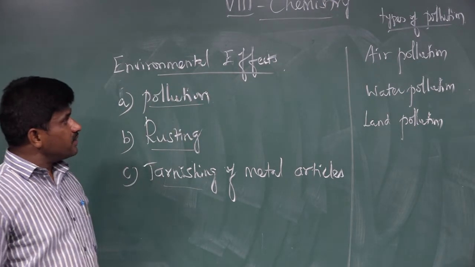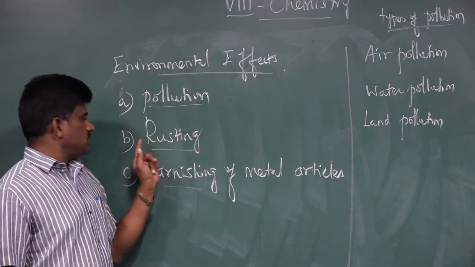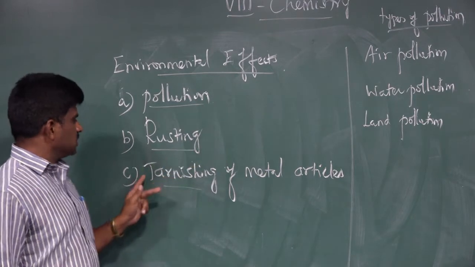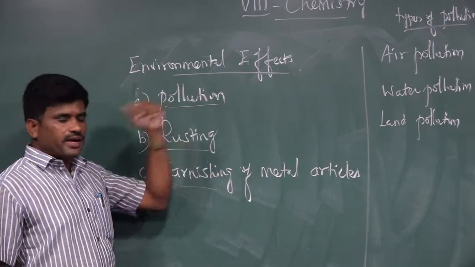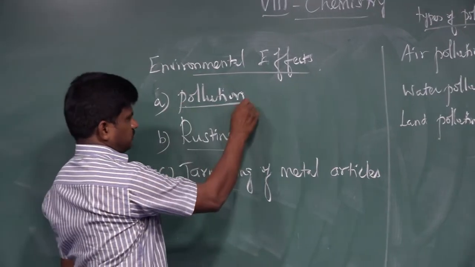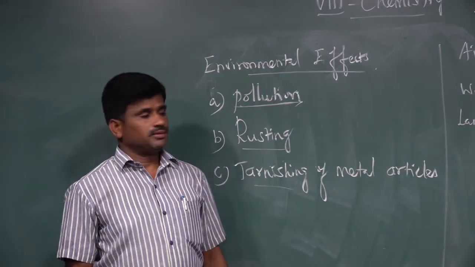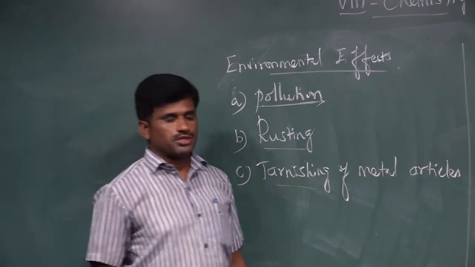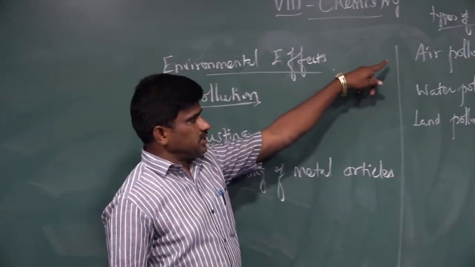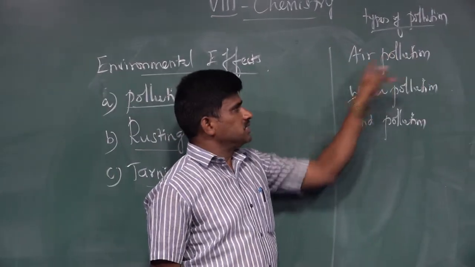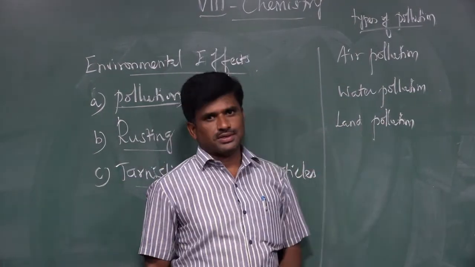Environmental effects happen in three ways. One is pollution, second one is rusting, third one is tarnishing of metal articles. Let's go one by one in detail. First one is pollution. Generally, pollution takes place in three ways. What are the types of pollution? The types of pollution are: one is air pollution, second one is water pollution, third one is land pollution.